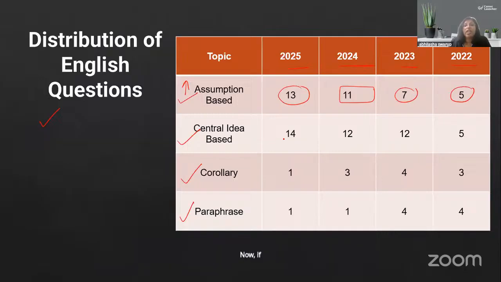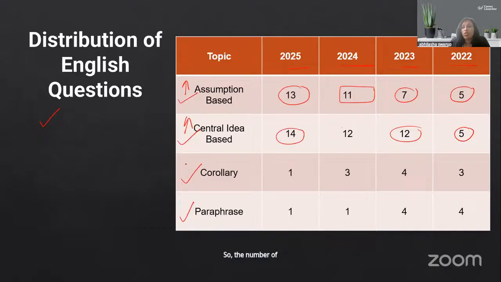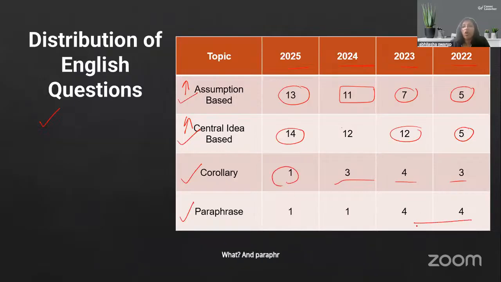Now, if you look at the central idea-based questions, it's from 5 to 12 to 12 to 14. Again, it has increased. So, the number of central idea-based questions is also going up. Now, logical corollary has gone down from 3, 4, 3 to 1. And paraphrasing has also gone down from 4, 4 to 1 each now.